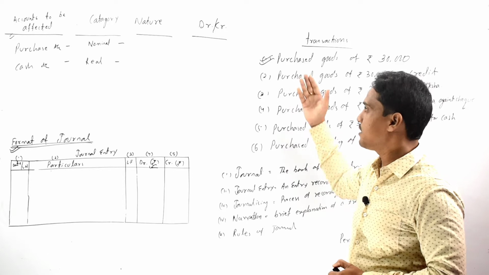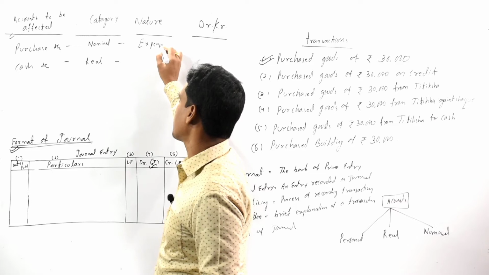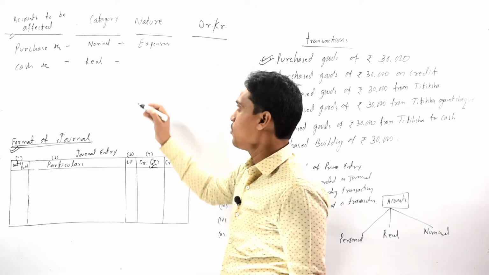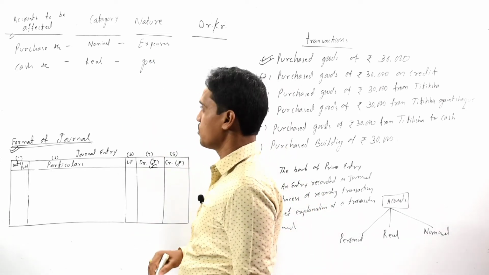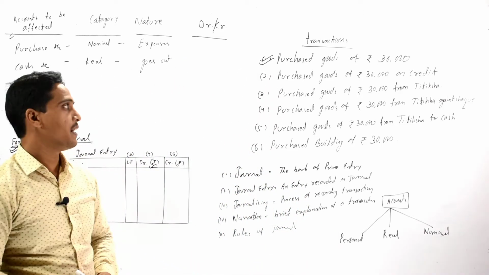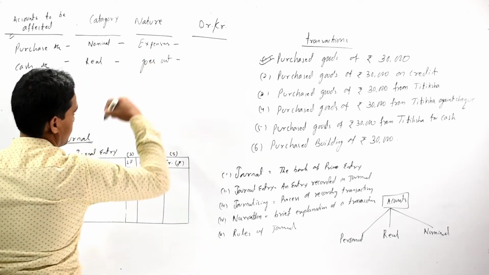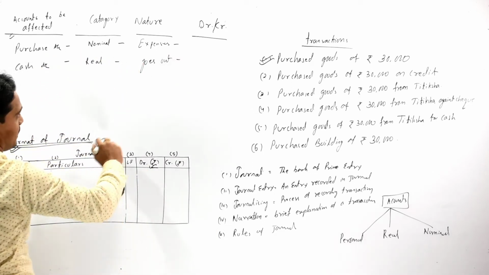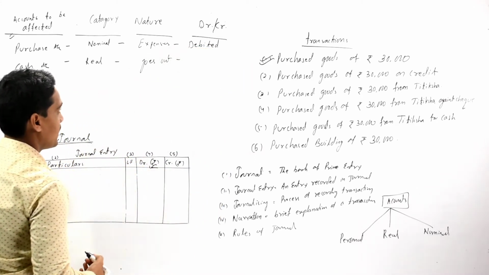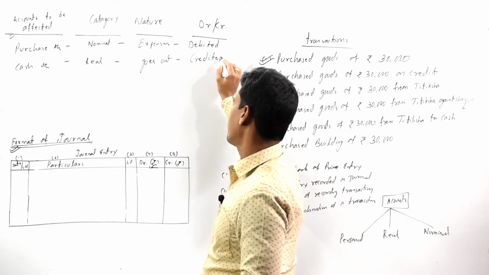As we are purchasing the goods, no doubt it is an expense for the organization or the individual, whereas cash goes out as we are purchasing the goods. That means we make payment against our purchase. Now identify which account should be debited. As it is an expense, purchase account should be debited, and as cash goes out, it should be credited.